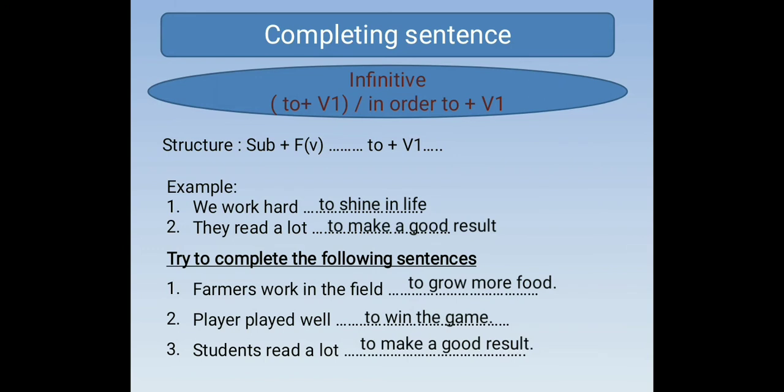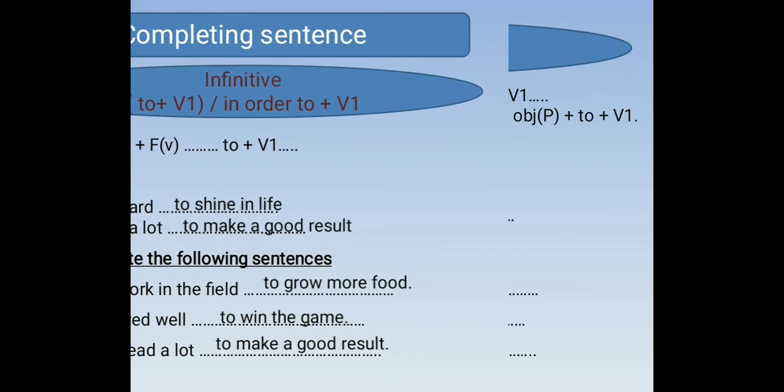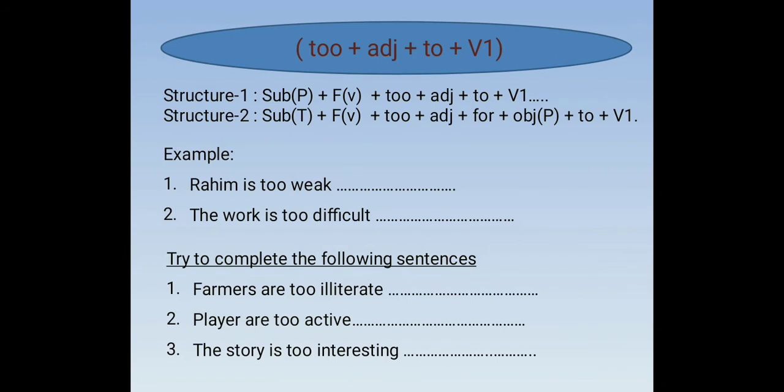I think by completing these examples, you can understand this structure very much. So let's go to the next rule. The rule is too plus adjective plus to plus verb 1. To complete the sentence by using this structure, we can get two structures of this. Structure 1, subject, and here the subject must be a person. Subject plus verb plus too plus adjective plus to plus verb 1.